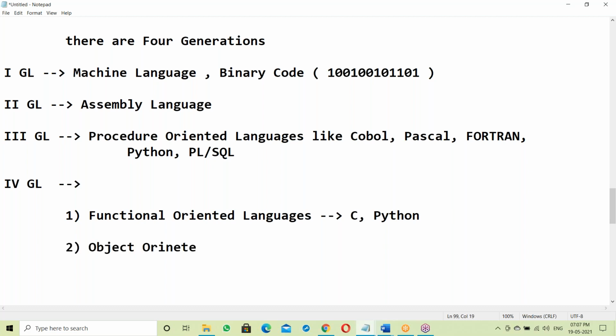Next one is object oriented programming languages.